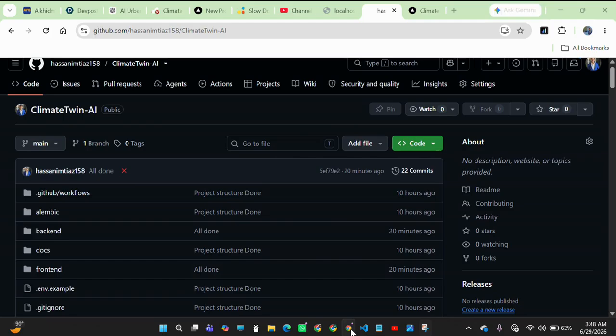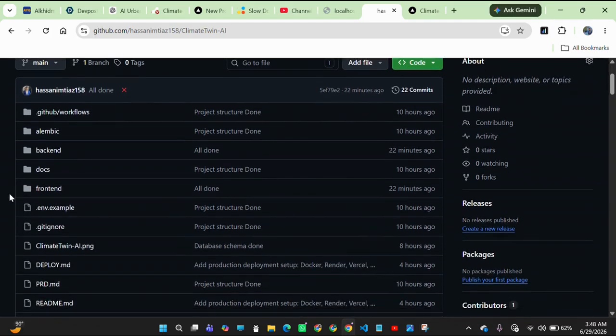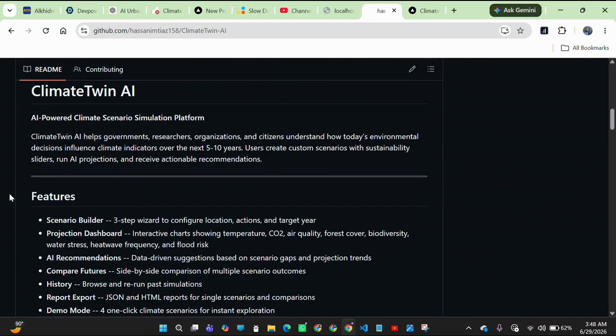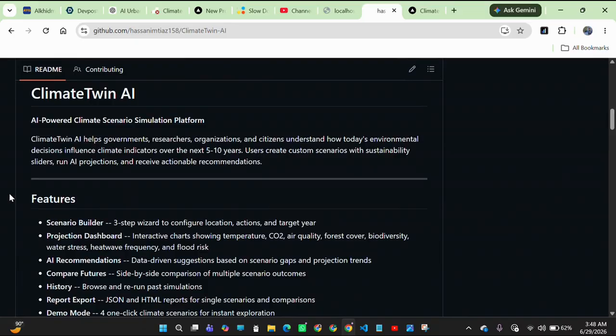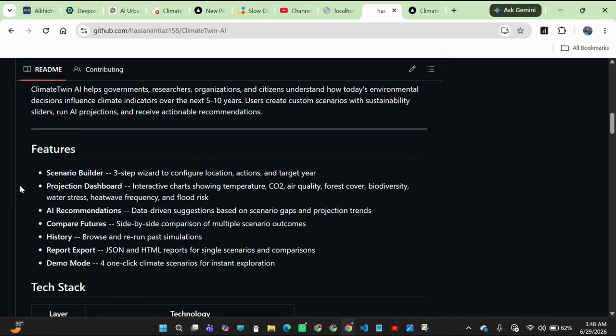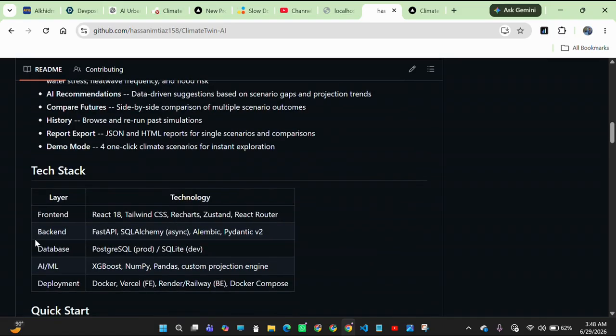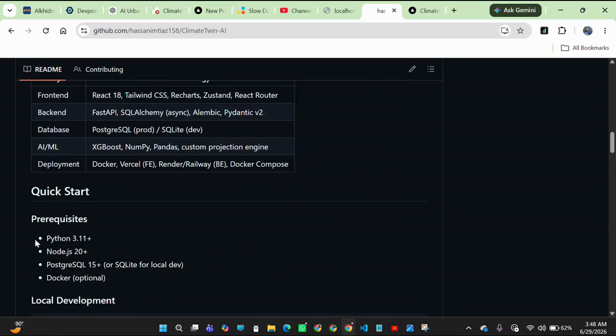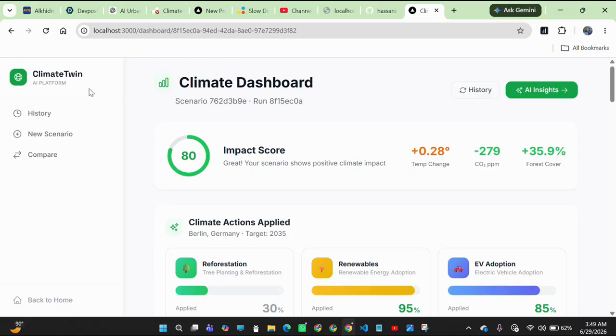Now, moving toward GitHub, this is the whole code base for Climate Twin AI. This is a README file where a user can understand what Climate Twin AI is, and why and how we have to use it. These are all the features and the tech stack which I have used to build this interactive, problem-solving platform. Now it's time to jump into our platform.